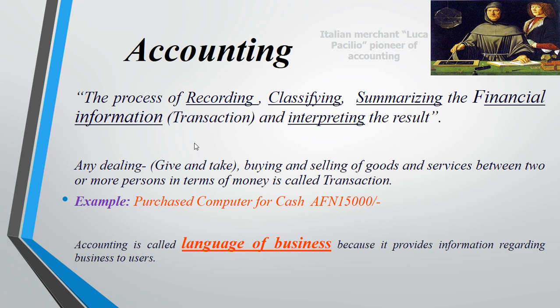After that, we have the financial information, or we can say we are interpreting the result. There should be the profit and loss account, or we can say the income statement account. The second one is the balance sheet. Pay attention, we have 5 types of accounts, or in some cases we can say we have 2 types of accounts, the real account and the nominal account.